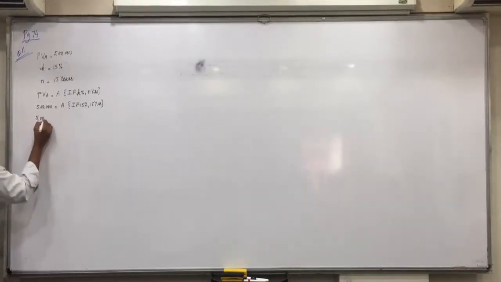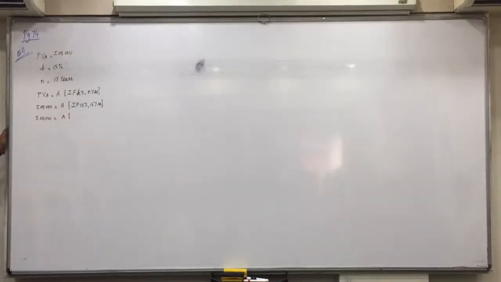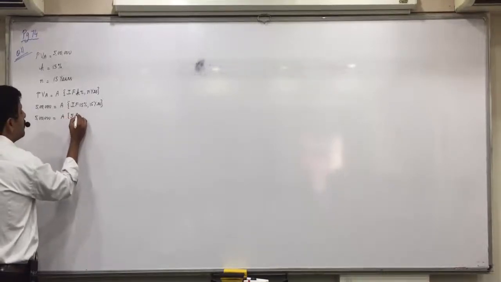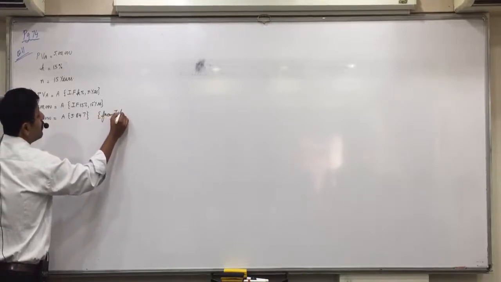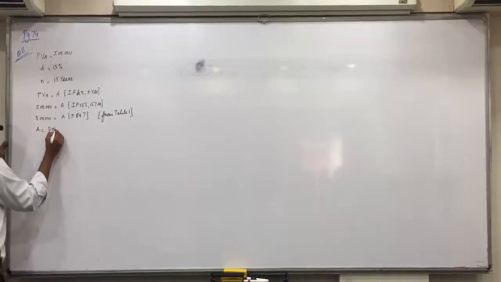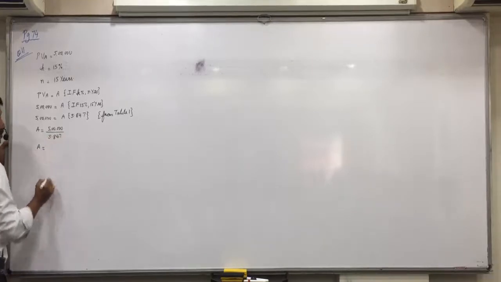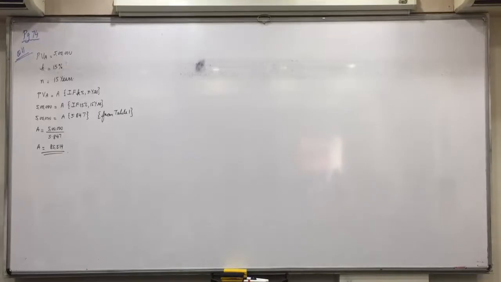5 lakhs is equal to A into present value of annuity table 1 and obviously 15% in 15 years. Do you find 5.847 in bracket from table 1? So A is equal to 5 lakhs divided by 5.847. What does it come to? 85,514. This is what we can withdraw annually.